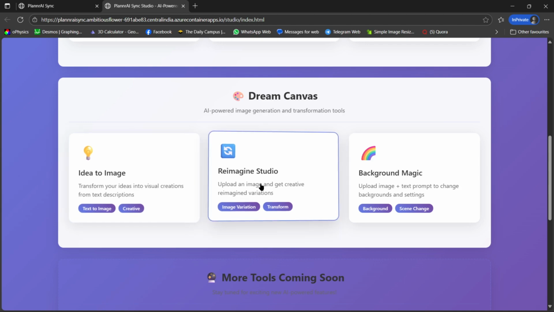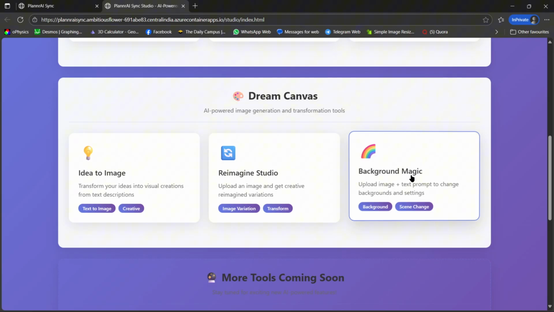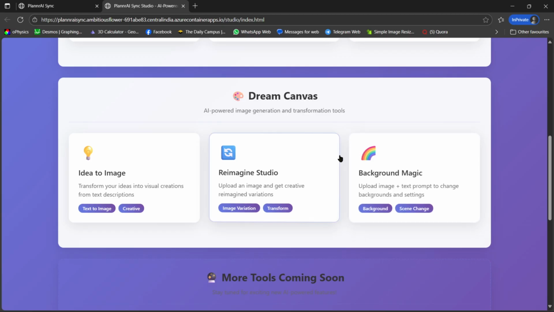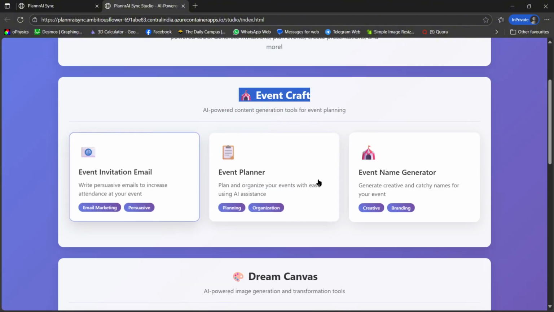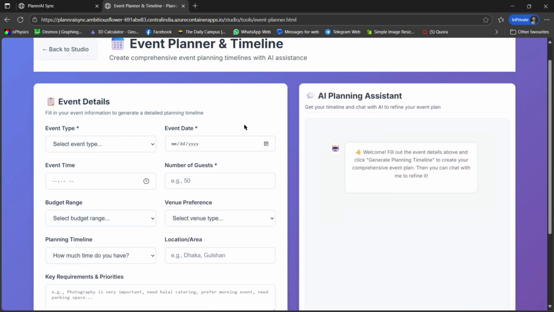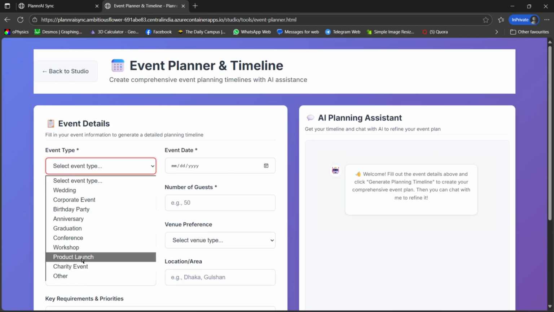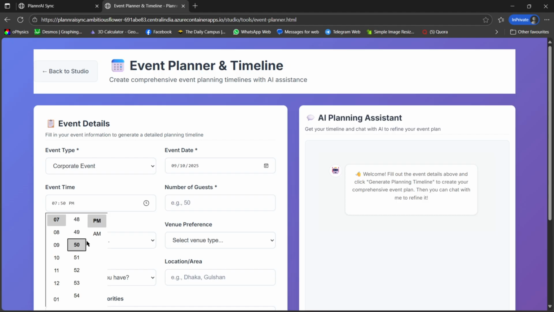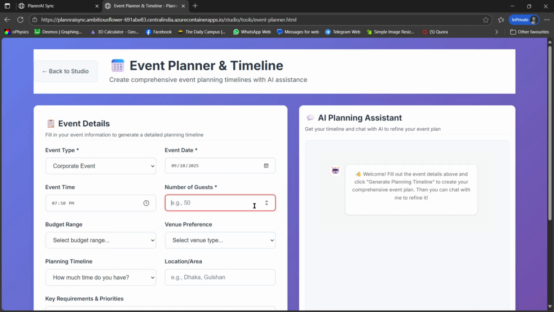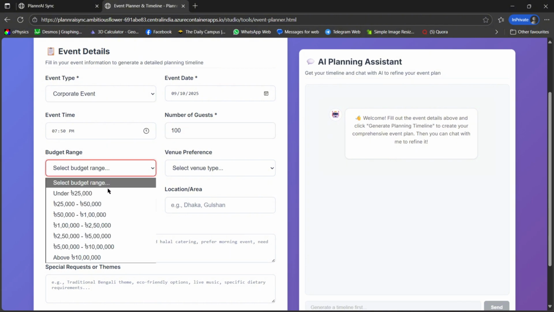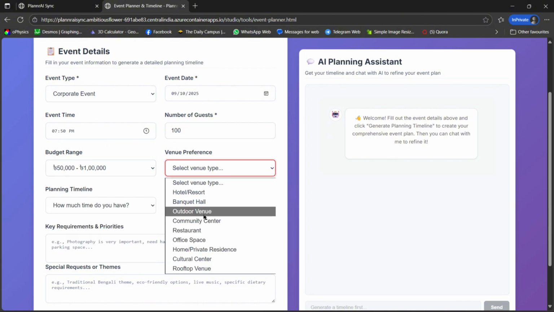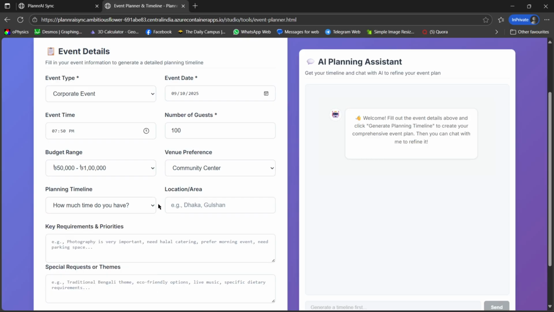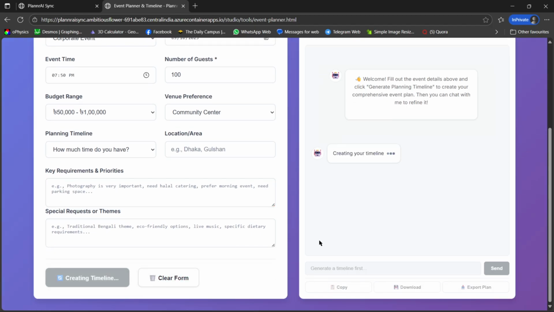And for the textual prompting part, we can go to the upper section, Event Craft, like event invitation, event planner, or event name generator. Here I can select the event type and also the event date so that it can give me an event timeline. Then the number of guests, menu preference, the timeline, how much time I have got, and any additional information that I want to give.